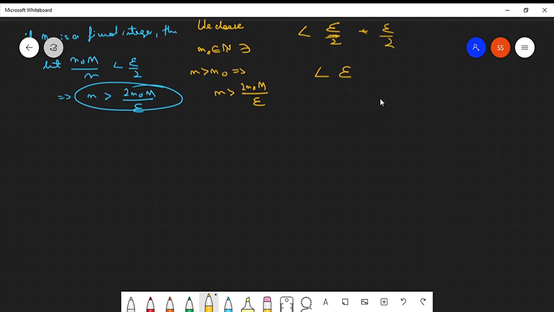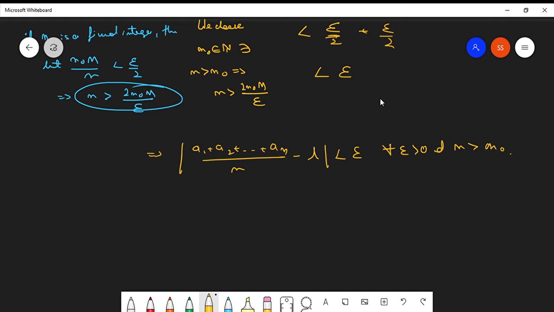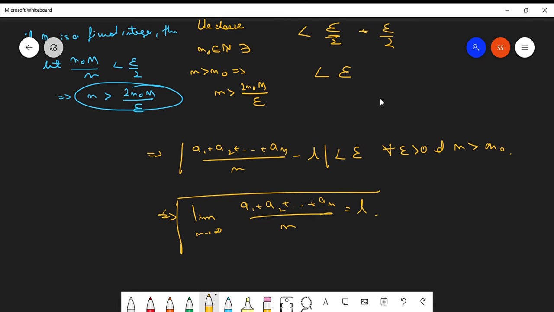So from here we can say that mod of (a1 plus a2 and so on till a_n) upon n minus l is less than epsilon for all epsilon greater than 0 and n greater than n naught. So we can say limit n tends to infinity of (a1 plus a2 plus so on till a_n) over n equals l. Got it? Clear? So this is the proof of the first Cauchy sequential theorem.